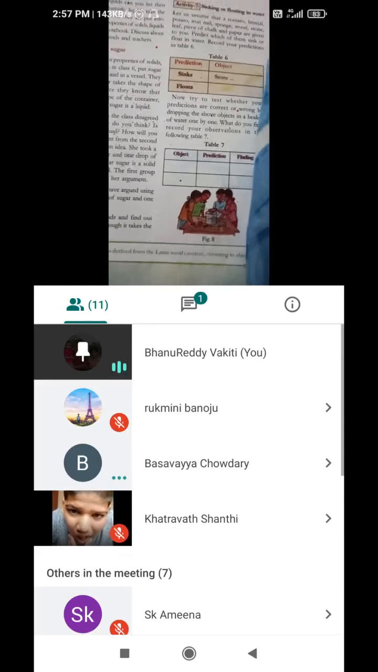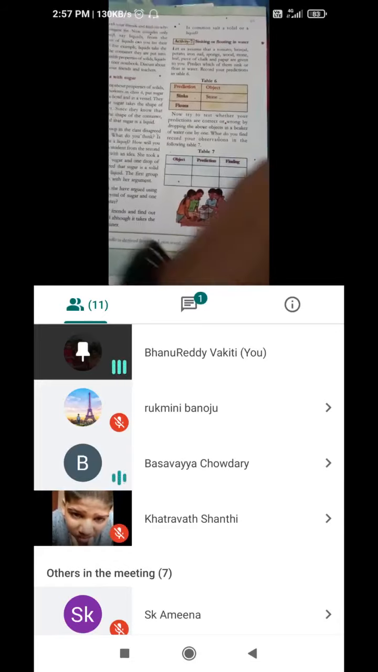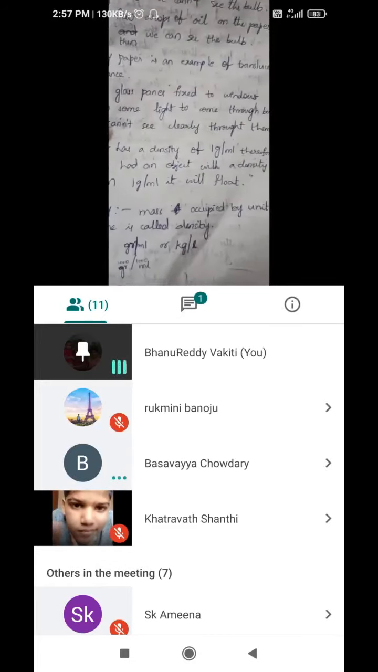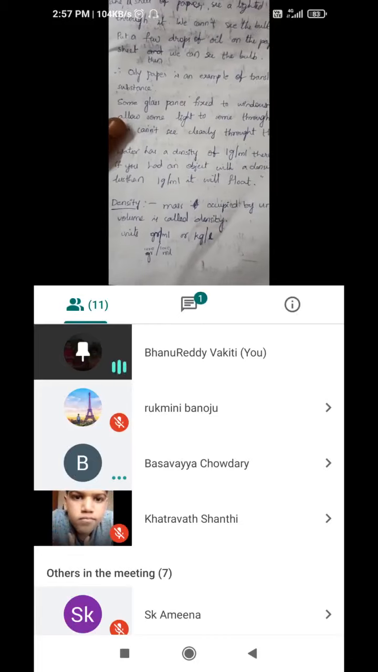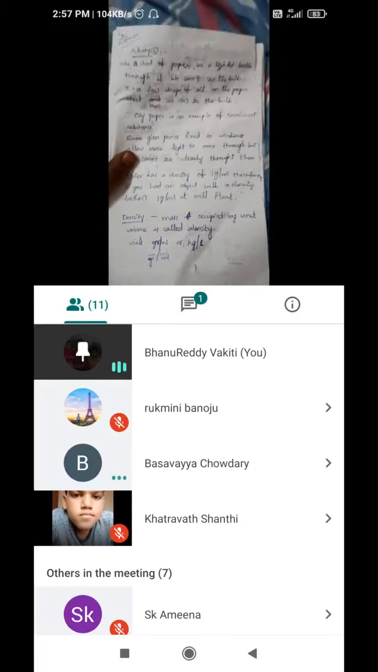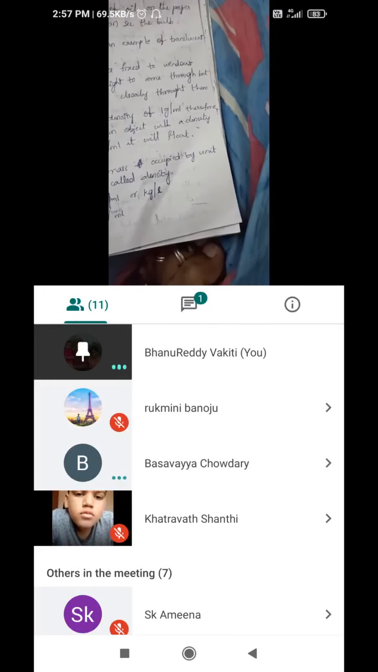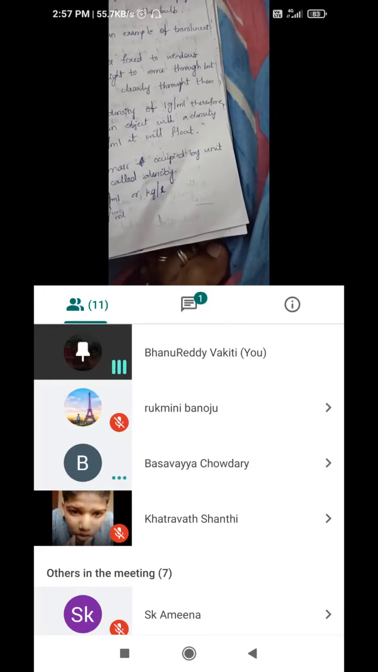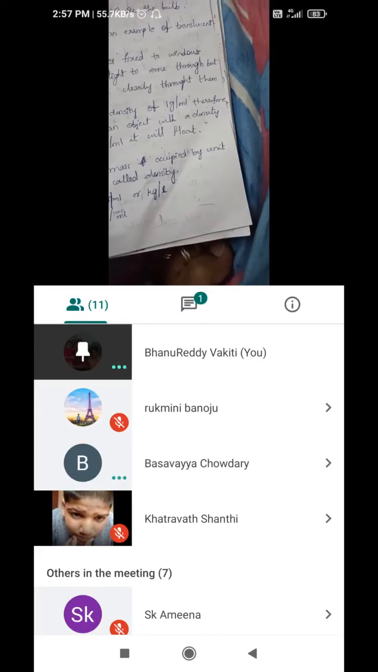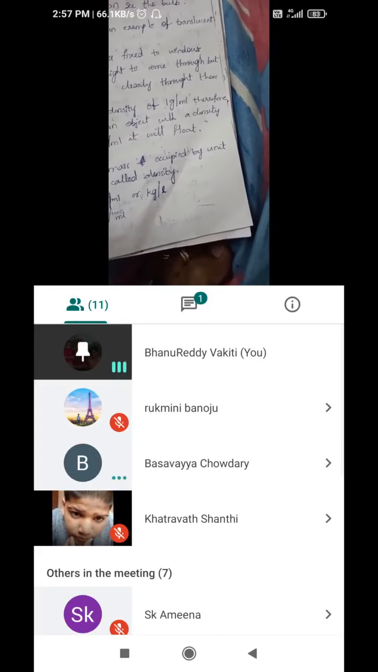Meter square is the area. And coming to the volume, here we need to take length, breadth and height also. L into B into H is the volume formula. Here density means mass occupied by a unit volume. In a certain volume, how much mass we put, that is density.